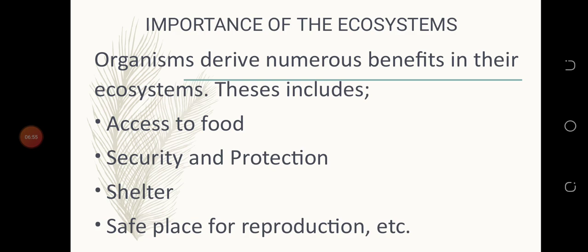Organisms derive numerous benefits in their ecosystems. This includes access to food, as we mentioned above, to get a complete ecosystem. Okay, a complete place you can live. One, you have to get access to food. That means there must be food there for your survival.